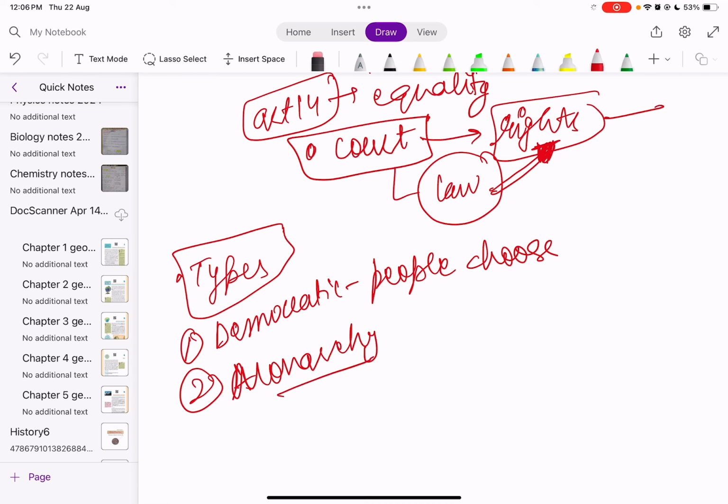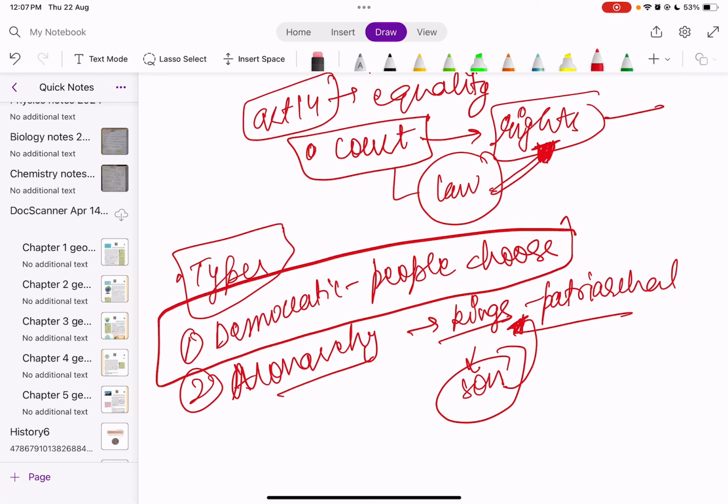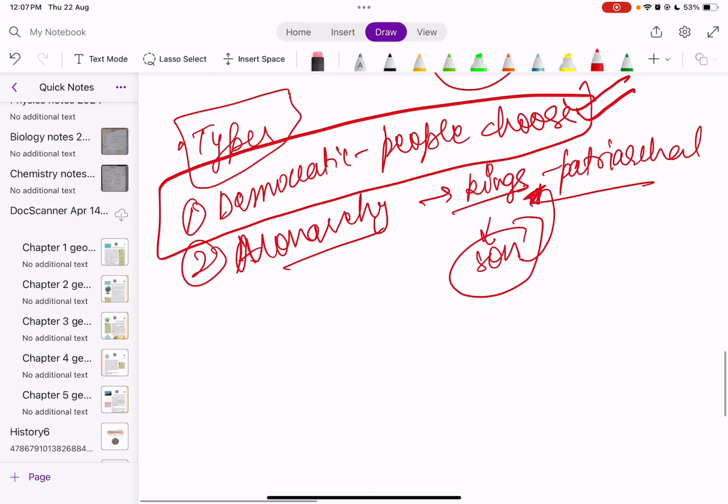Prior India had the monarchy where kings were there, and it was a patriarchal society. So the son of the king would become the king later on. People did not choose their ruler no matter how they treated them, but in democracy people have the right to choose their own leader.